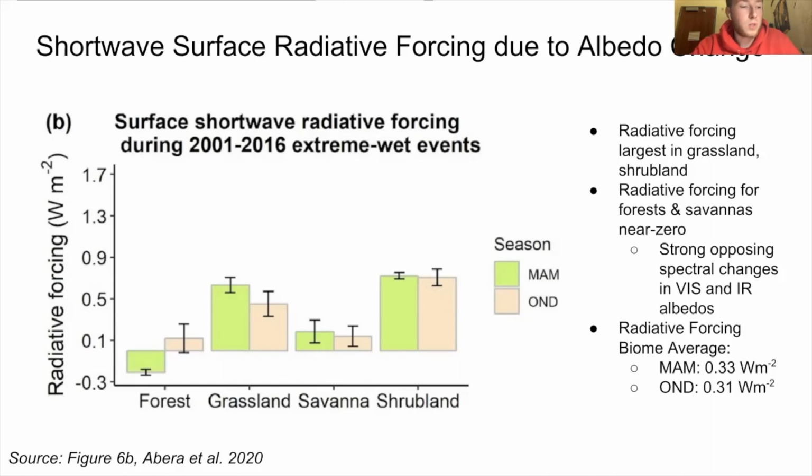We observed that grasslands and shrublands experienced the greatest shortwave radiative forcings, ranging from 0.5 to 0.9 watts per meter squared, while forests and savannas, due to the strong opposing spectral changes between visible and near infrared albedo, exerted the smallest, near zero surface shortwave radiative forcing during extreme wet events. When the 4 biomes were compiled together to represent one total climate, radiative forcings due to extreme precipitation events were found to be 0.33 watts per meter squared in March, April, May, and 0.31 watts per meter squared in October, November, and December.